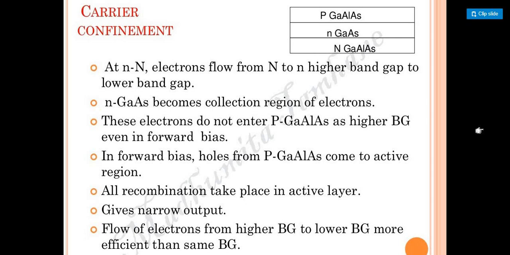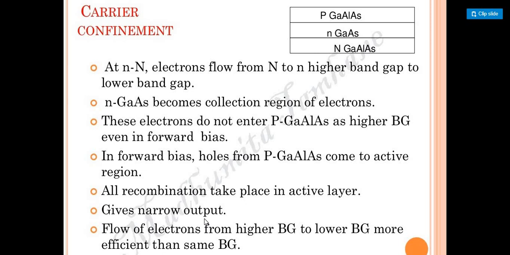and N, which is gallium arsenide, becomes the collecting region of electrons. It is produced by using the P type of material with a higher Bg even in the forward bias condition, so that the band gap between them is also higher. The Bg is nothing but the band gap. In forward bias, holes from P come to the active region, and all of them recombine in the active layer, so it produces the narrow output. So the flow of electrons from a higher band gap to a lower band gap is more efficient compared to the same band gap. Clear?